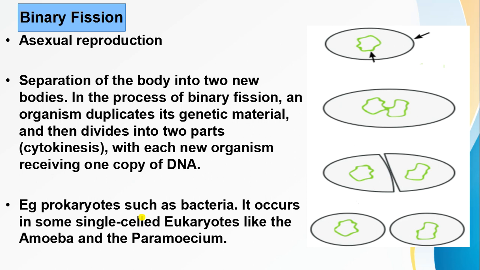So friends, what happens in this process? The nucleus, this is our nucleus, starts elongating, you can see over here, and it forms a constriction, this is our constriction, which gradually deepens and eventually gives rise to 2 daughter nuclei. You can see these are the 2 daughter nuclei, and now the cytoplasm divides. This is our cytoplasm, which divides and gives rise to 2 daughter cells. These are our 2 daughter cells.